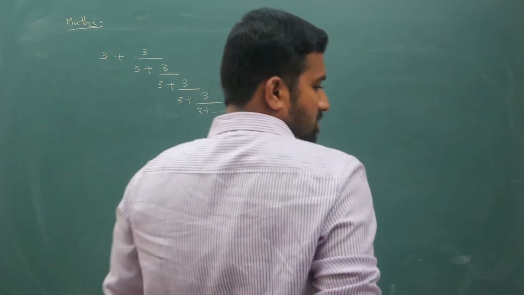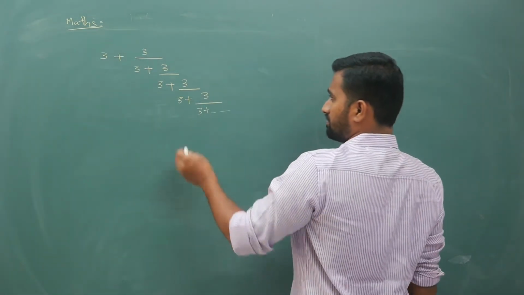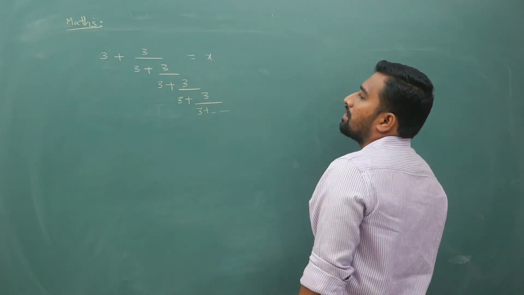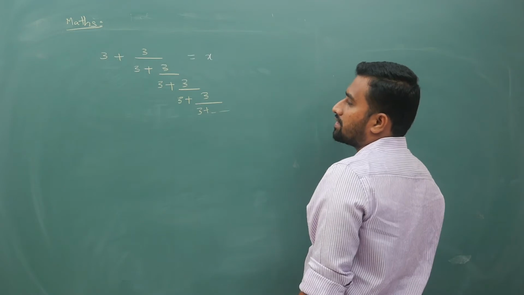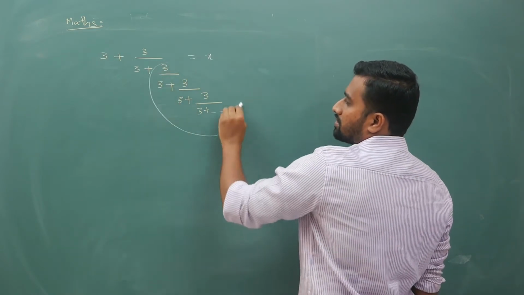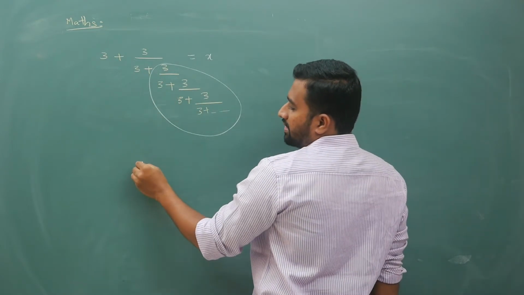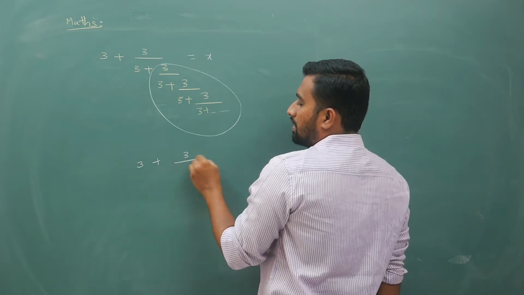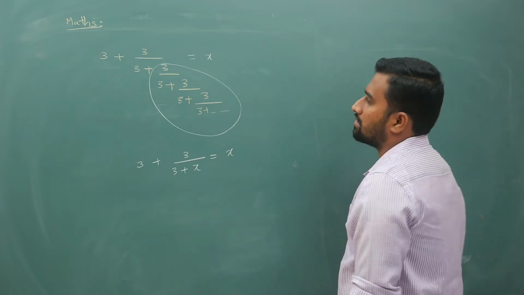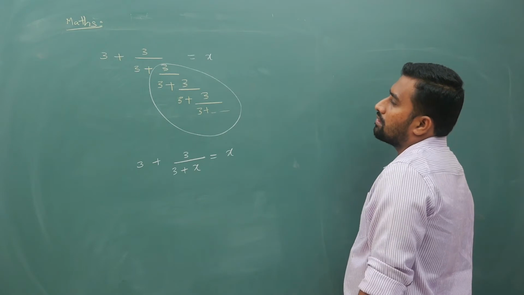To simplify this we will assume let this be equal to x. So I'll assume let this be equal to x. Now if I equate this to x, whatever is repeating, I'll assume x. So this part I'll replace it with x because it is going up to infinity. So that will give me 3 by 3 plus x is once again equal to x. That repeating unit I am replacing it with x. Okay, right?